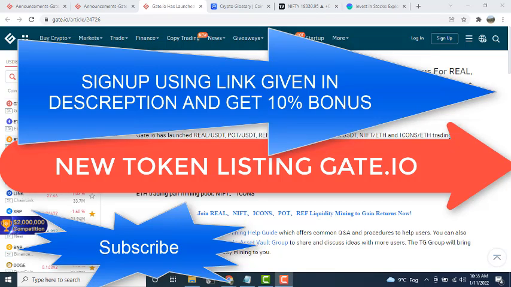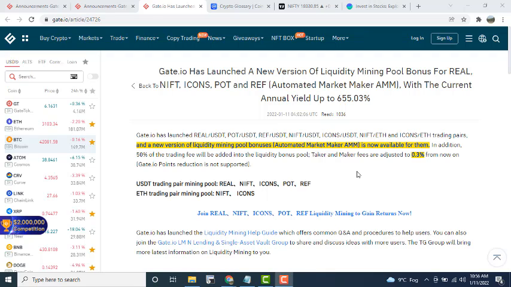Today I'm going to tell you about the liquidity mining pool. A new version has launched on Gate.io. As I told you, I'm going to tell about the new version of the liquidity mining pool bonus on the real Nifty icon. So here you can find the description.